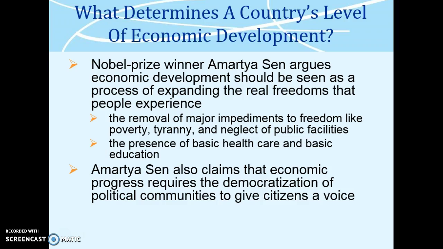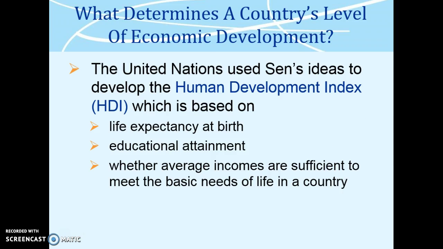What determines a country's level of economic development? Nobel Prize winner Amartya Sen argues economic development should be seen as a process of expanding the real freedoms that people experience: the removal of major impediments to freedom like poverty, tyranny, and neglect of public facilities, and the presence of basic health care and basic education. Amartya Sen also claims that economic progress requires the democratization of political communities to give citizens a voice.